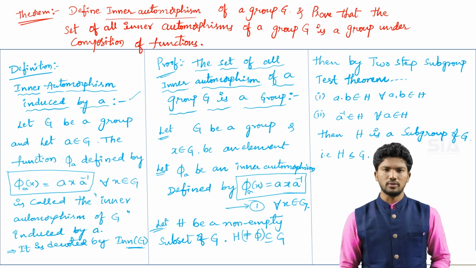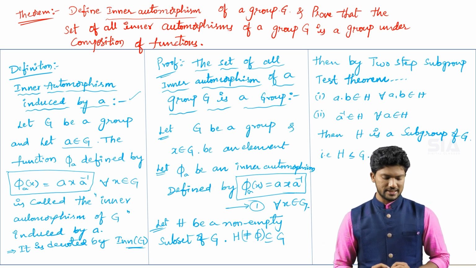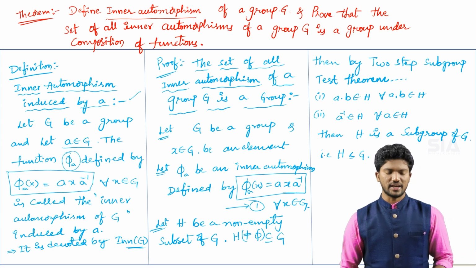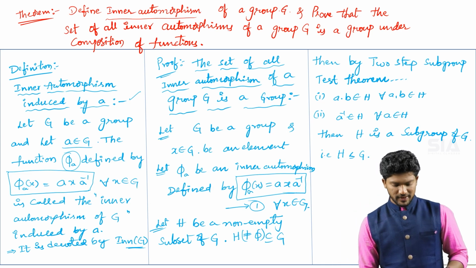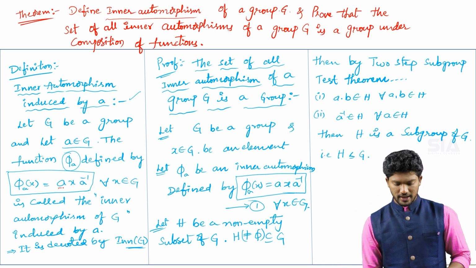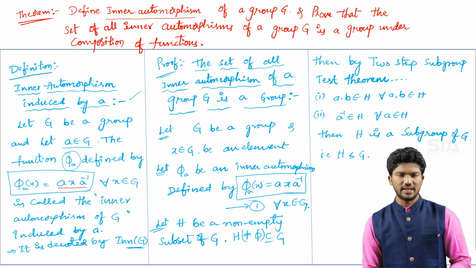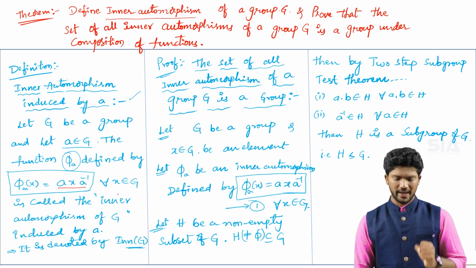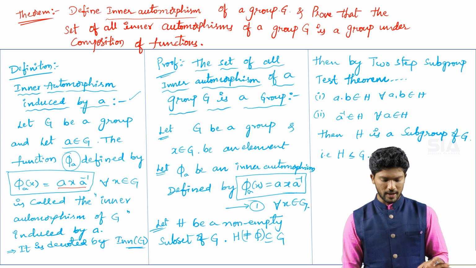Let capital G be a group, and small a be one of the elements in that group capital G. The function phi suffix A, defined by phi suffix A of x is equal to a x a inverse. This is the standard equation. Phi suffix A of x is equal to a into x into a inverse for all x belongs to capital G, is called an inner automorphism of capital G.